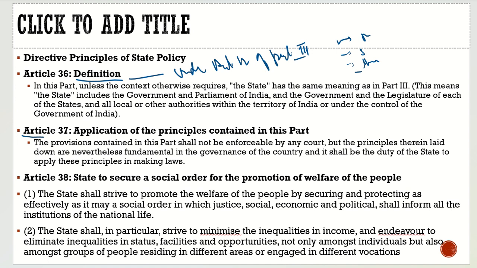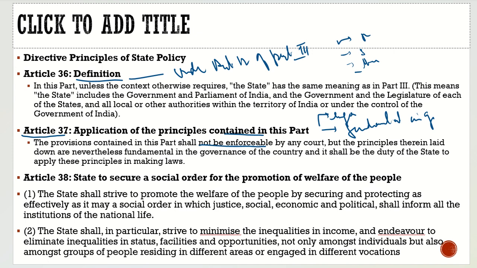What does Article 37 say? Article 37 says, application of the principles contained in this part. The provisions contained in this part shall not be enforceable by any court. So the provisions are not enforceable under any court. You cannot go to the court, sir, saying the state has not brought the uniform civil code yet, because it is not enforceable. But the principles therein laid down are nevertheless fundamental in governance. Whenever they are going to make any laws, they have to look into the directive principles. They should try to frame those laws in such a way that the directive principles are contained in them.